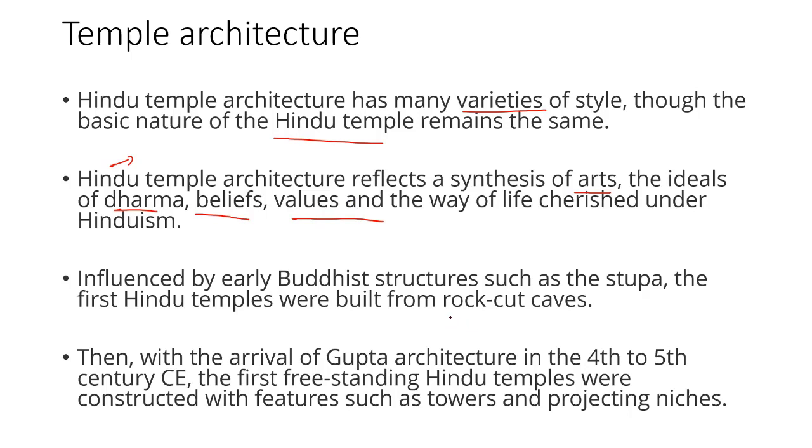First Hindu temples were built from rock cut caves. Earlier, not during the Harappan times, and also not during the Vedic time or Mauryan time, temples were not present. Temples emerged during the first century AD, and the construction of temples was started by the Ishavuka dynasty. The Ishavuka dynasty belongs to South India. They have only started the construction of the temple.